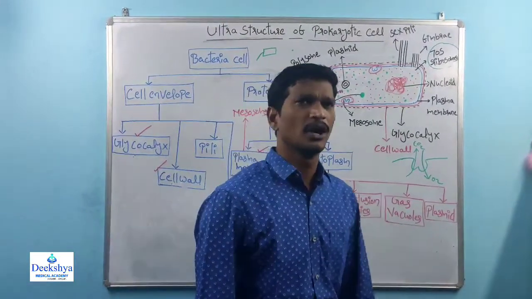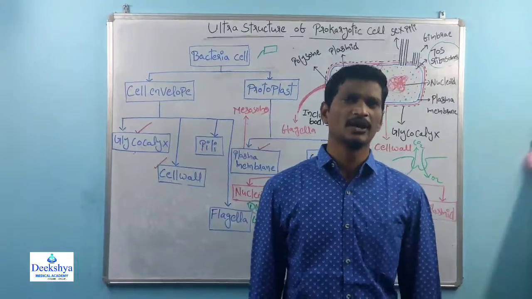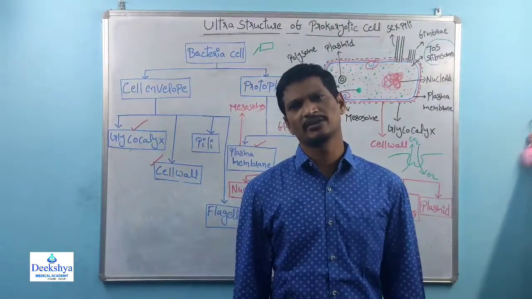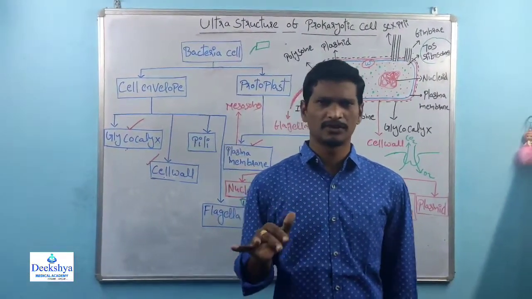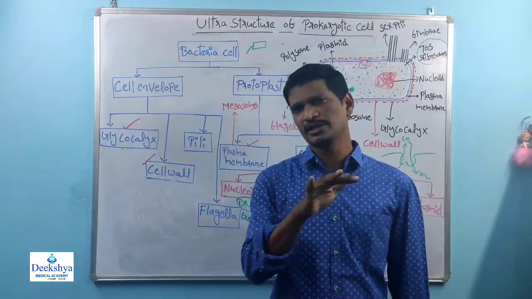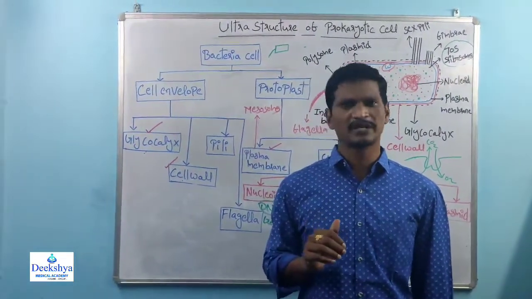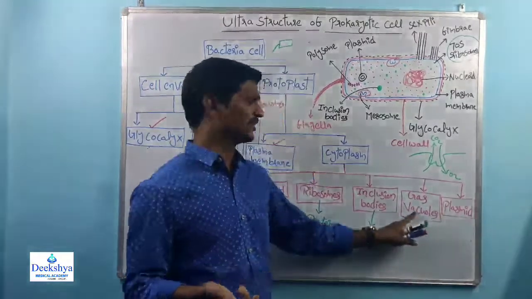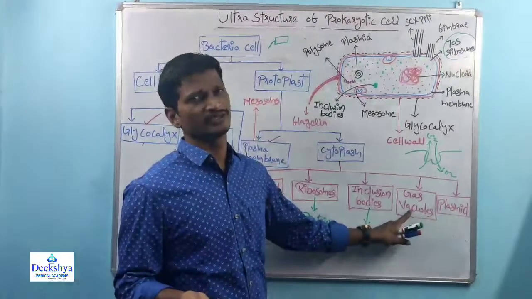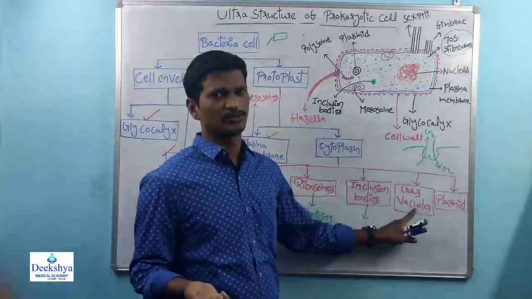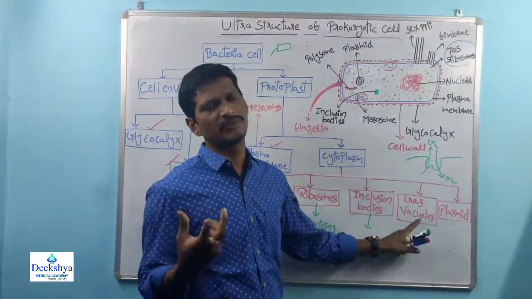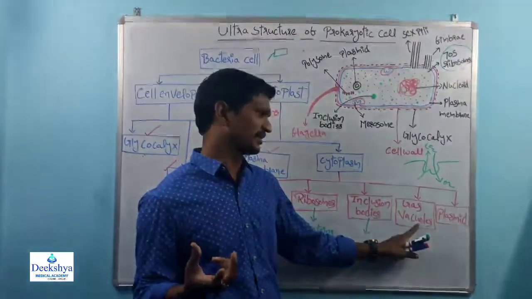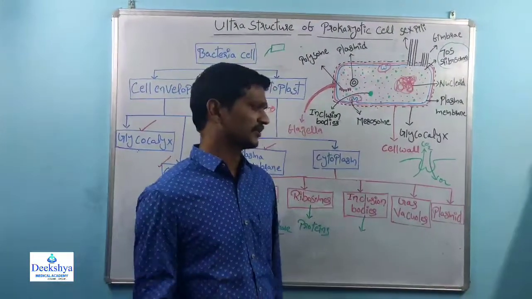Most of the students have the doubt: how do bacteria float in the air, or on the surface of the water? It is because of the gas vacuoles, which majorly support the buoyancy of the bacteria, right? That is about the gas vacuoles.